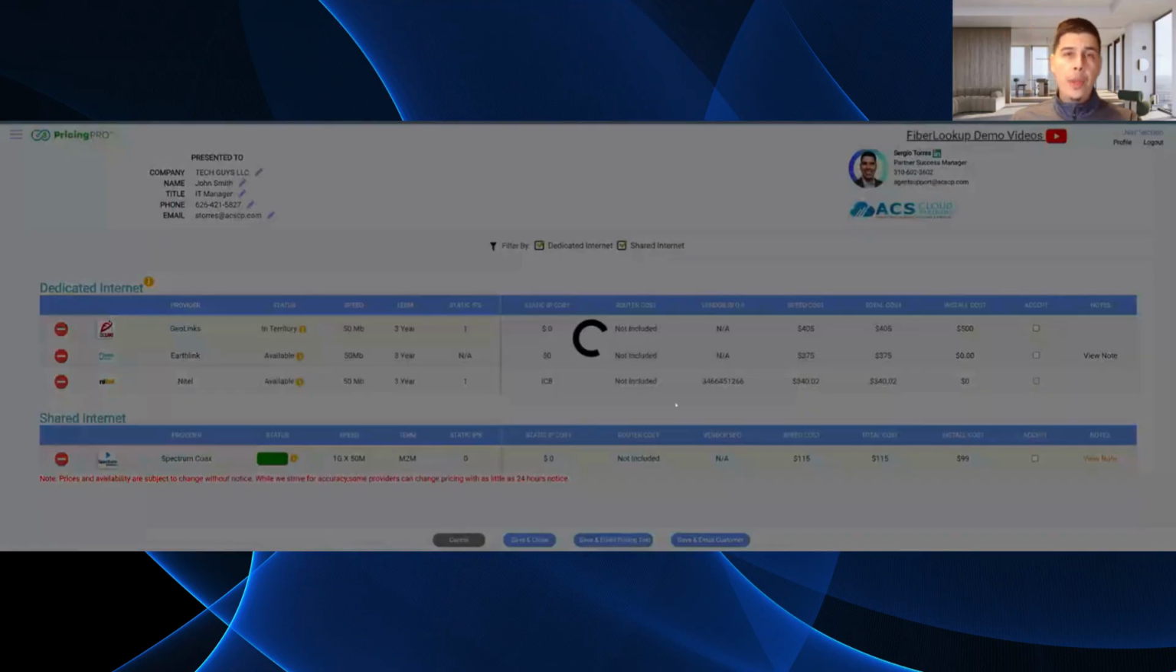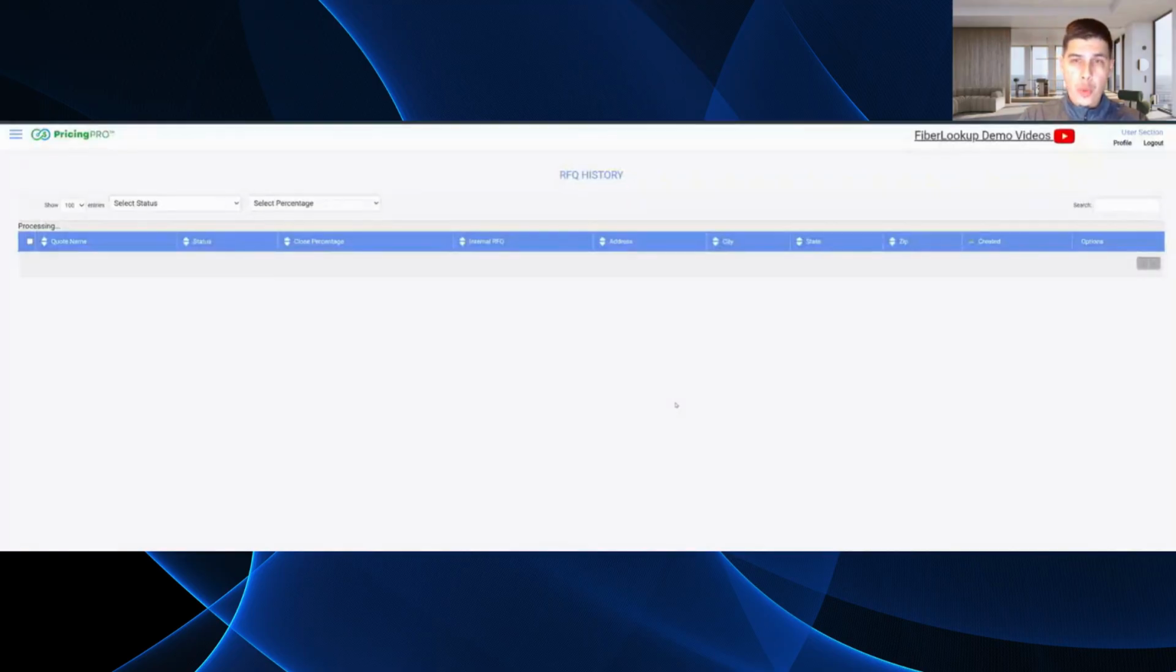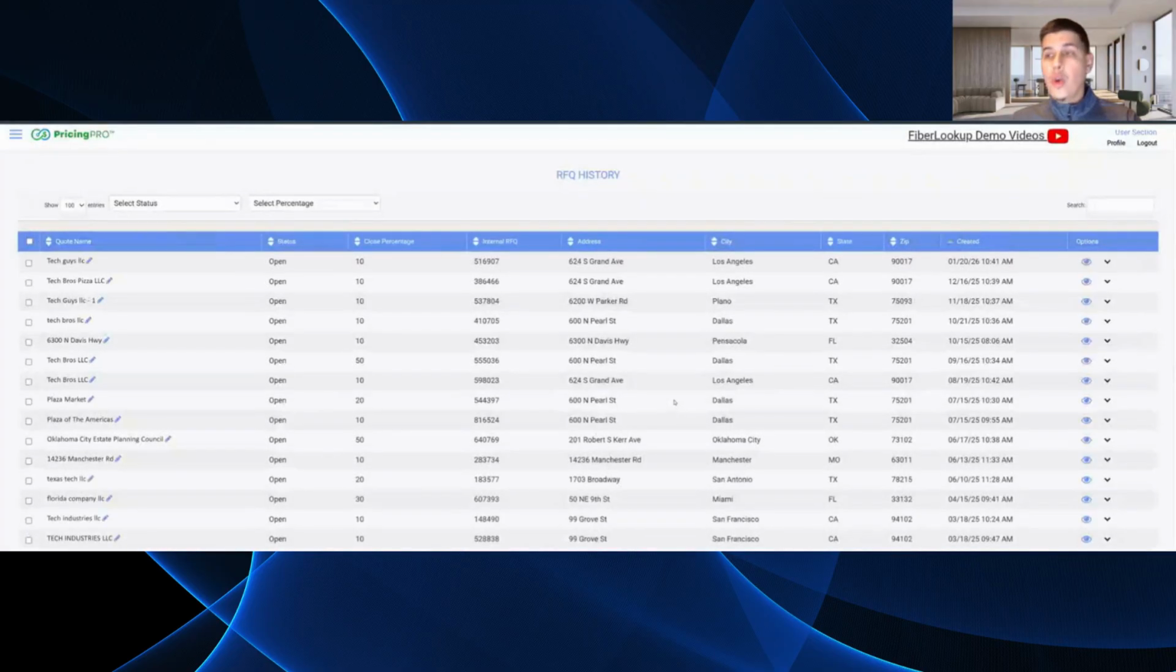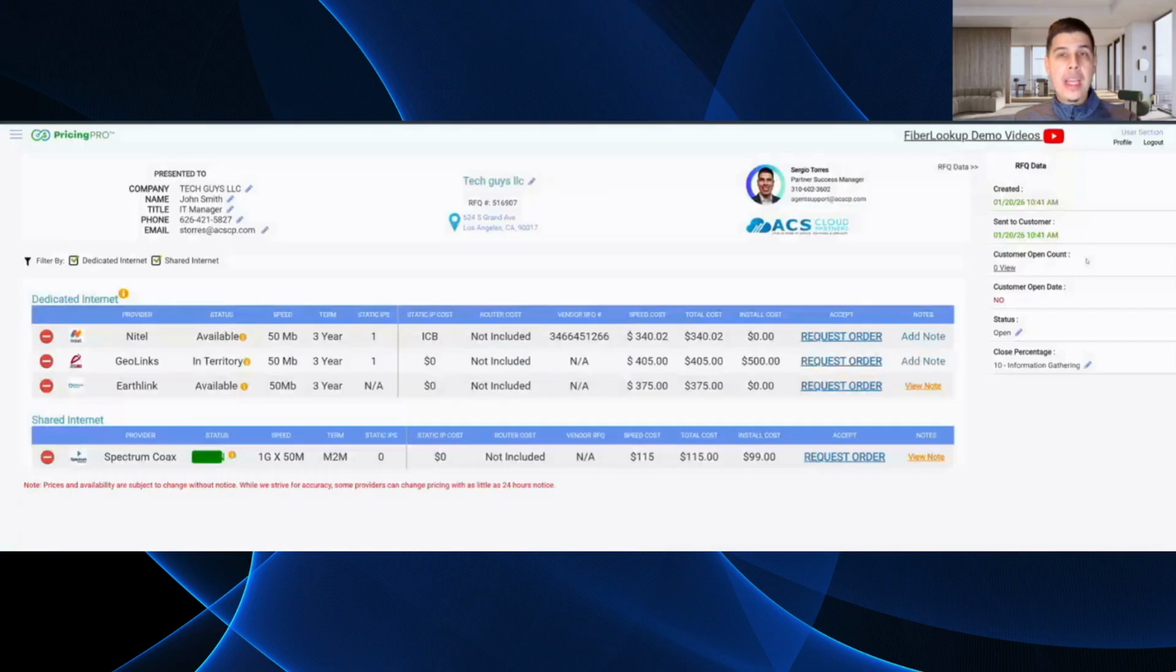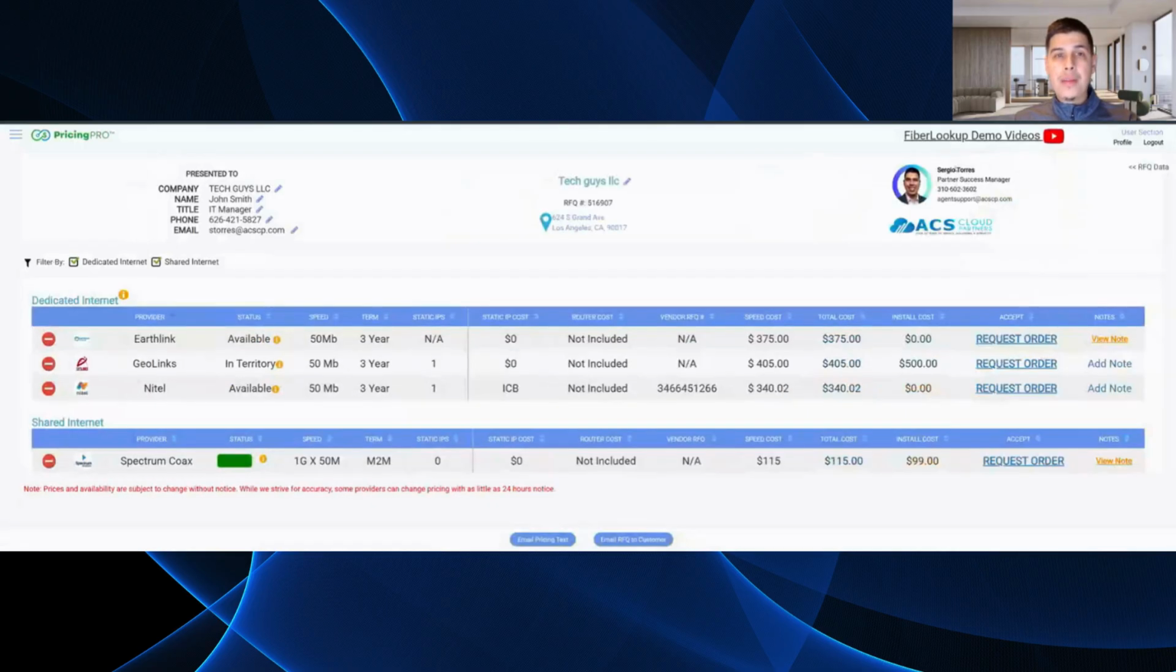So just to recap, we looked at the FiberLookup. We saw the real-time availability. We utilized PricingPro to generate real-time pricing. And now we're utilizing the RFQ dashboard to present the customer with our findings, right? So in just a second, the email address that's listed here, right? Hypothetically, this is the customer's email address. They're going to get an email, and I'm going to get it in just a second.